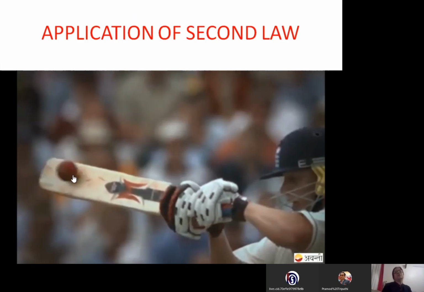So that is how there is a large change in velocity of the small mass of the ball as compared to the change in velocity of the bat. It is not at all the force. Force on both is the same. If somebody says the batsman is applying a stronger force, that is a wrong answer. Force by bat on the ball and ball on the bat is the same. The only difference is the ball is smaller. That is why the ball shows more change in velocity and shows more acceleration.